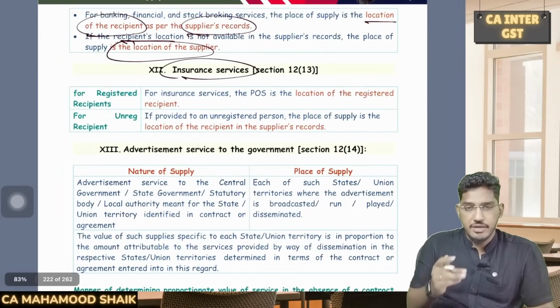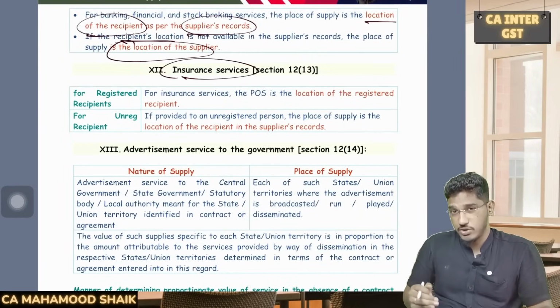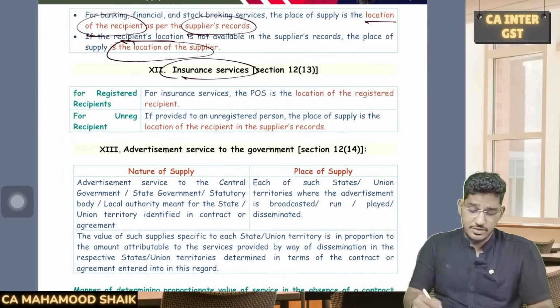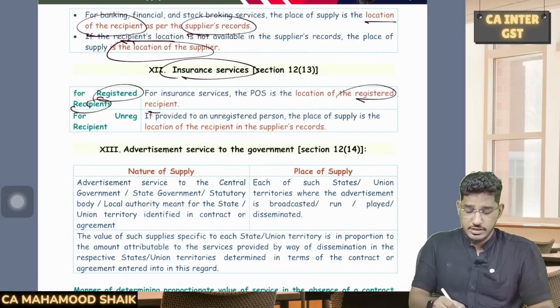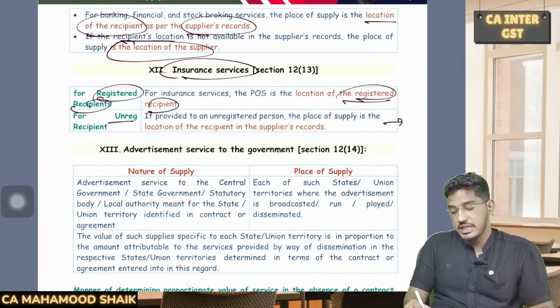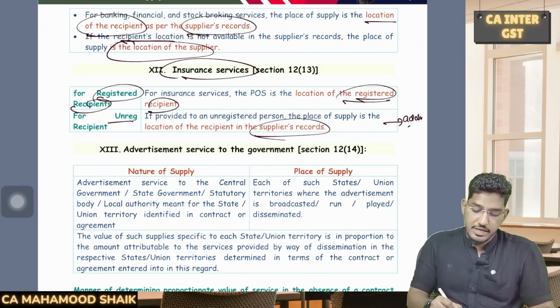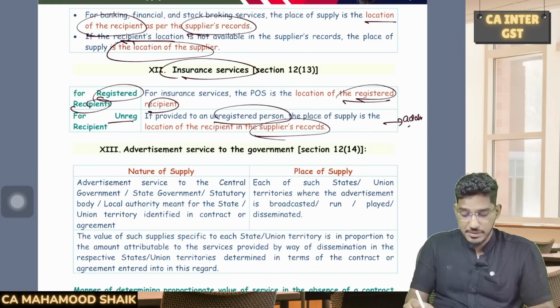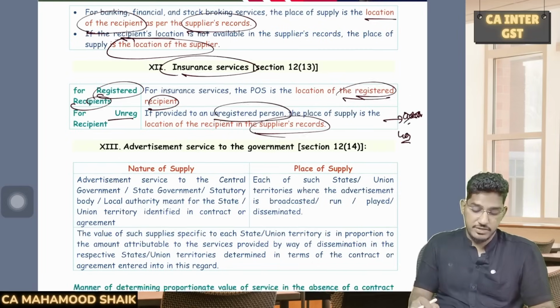Insurance service, here they divide it on the basis of whether the recipient is registered or unregistered. If the recipient is registered, location of the recipient. If the recipient is unregistered, here also we will see whether address of the recipient is available in the supplier's records. If yes, then the location of the recipient. What, sir, what if address is not available? Location of the supplier itself will become the place of supply.